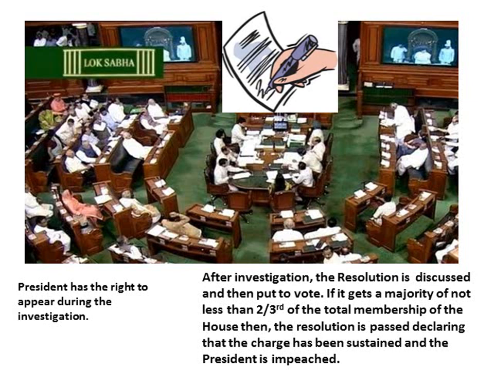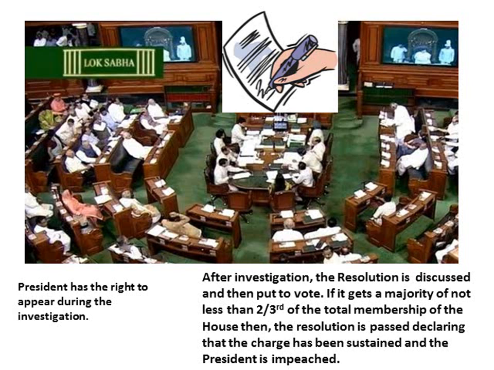After the investigation starts off, the resolution is discussed and is put to vote in the next house of the parliament. So now, from the Rajya Sabha, it has moved on to the Lok Sabha. The investigation procedure begins. The president can appear in the investigation and the resolution is put to vote.